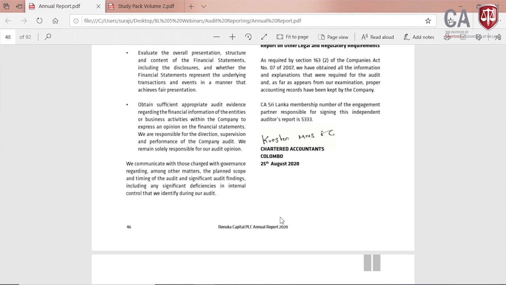Okay. So this audit report, in this audit report format, I told you this is for a PLC. This is for public companies. But when it comes to private limited, now after knowing this audit report, if you see a private company audit report, you will blame me.